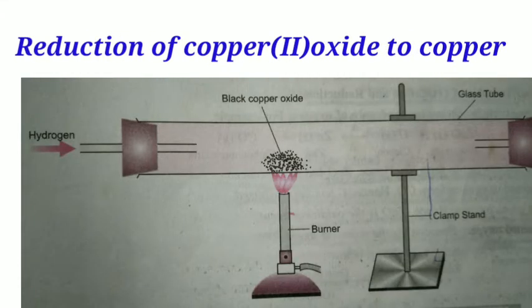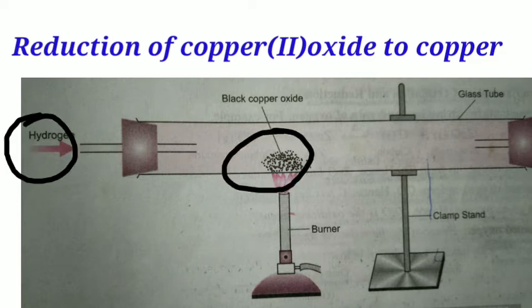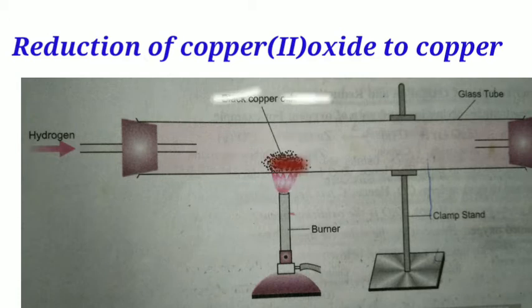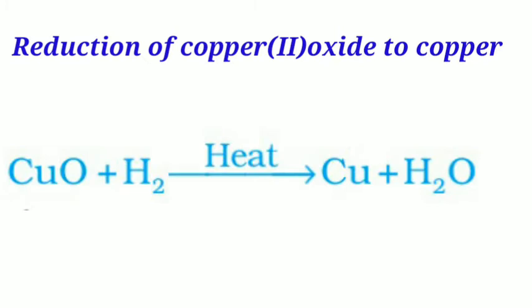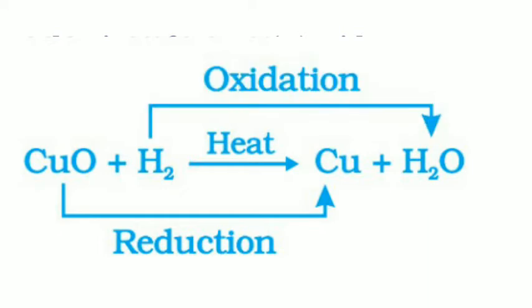Now, if we continue heating the tube and pass hydrogen over the copper oxide, the black copper oxide changes into reddish brown copper. The reaction taking place is copper oxide loses its oxygen and reduces to copper. Here reduction has taken place of copper oxide to copper, and hydrogen gains oxygen and converts into water. So we can say oxidation of hydrogen to water has taken place.